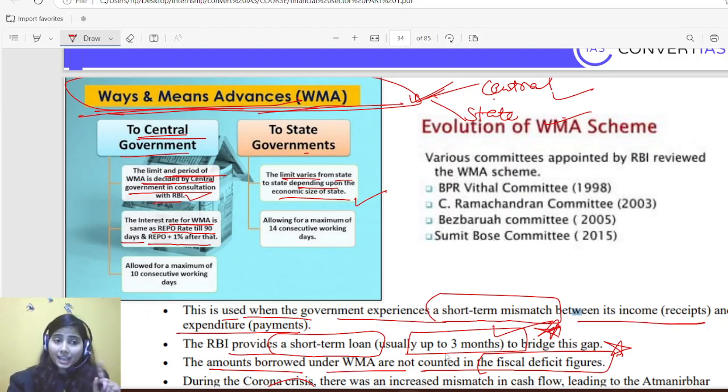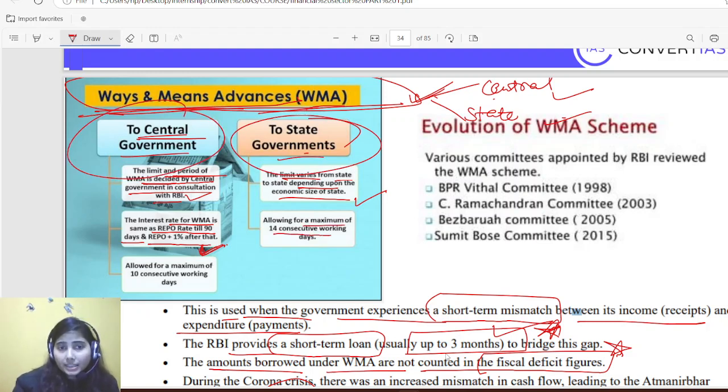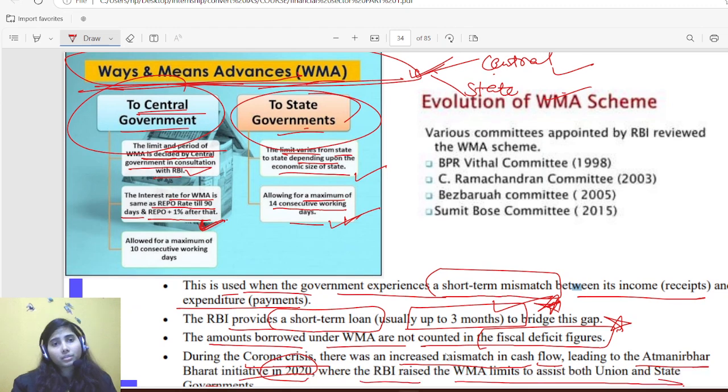Similarly, for banks, when they borrowed more money after the repo limit, they had to pay MSF, the marginal standing facility. So here also they have to pay a penalty rate, repo plus 1. For the state government, it is allowed for a maximum of 14 consecutive working days, so they are not even allowed more than 3 months. The central government can go for more than 3 months, but with some extra penalty charges. But the state government is not allowed that. They are only allowed a maximum of 14 consecutive working days after the 3 months period.